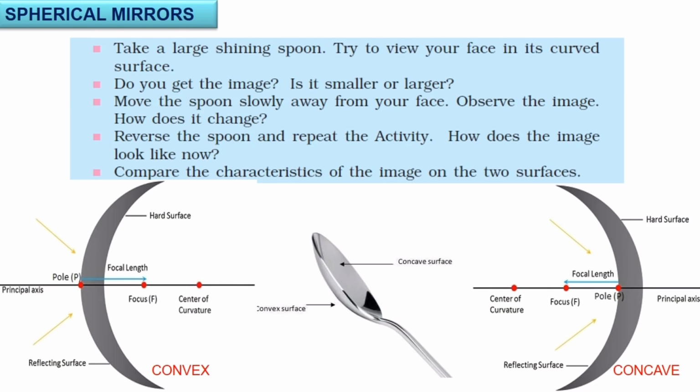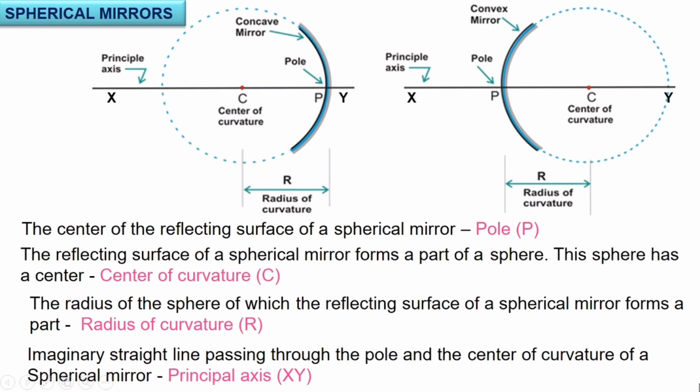Let's understand them in detail. Next one is spherical mirrors. How is it made? Any idea, children? Yes. When a glass sphere is silvered on one side, we get a curved mirror. Before we move further on spherical mirrors, we need to recognize and understand the meaning of a few terms. That is P, pole; C, center of curvature; R, radius of curvature; and XY, principal axis.